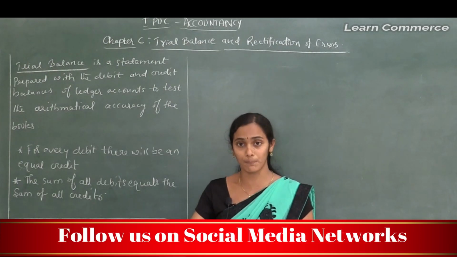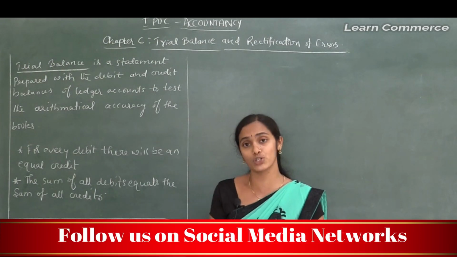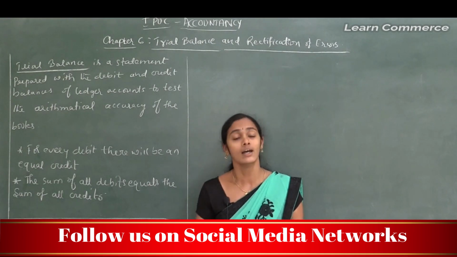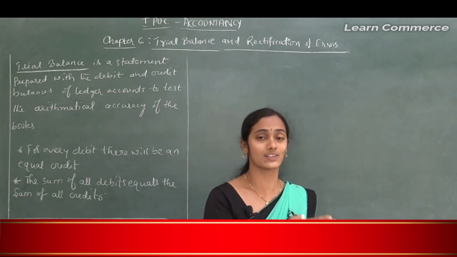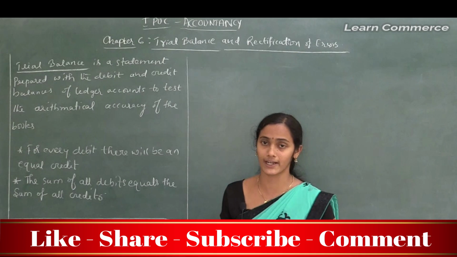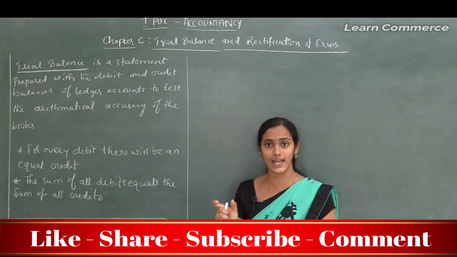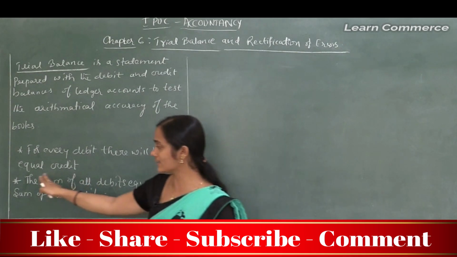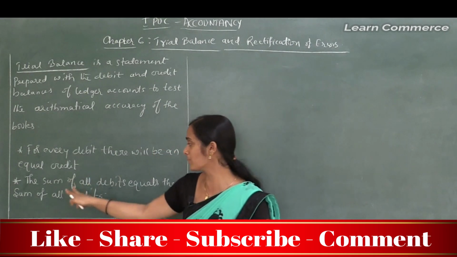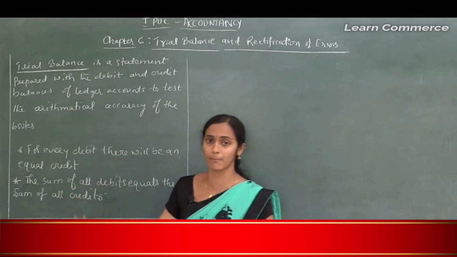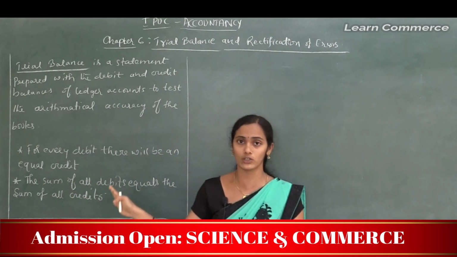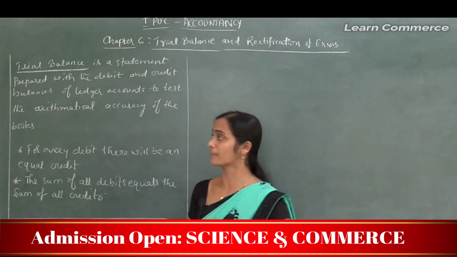Through that we can prepare ledger accounts, we can post the transactions to the individual accounts, then we can balance that amount. But the aggregate, the sum of all debits, equals the sum of all credits. That is according to the principles of accounting.